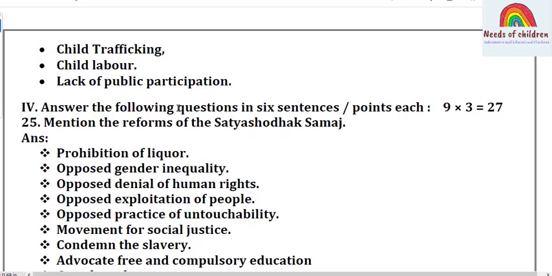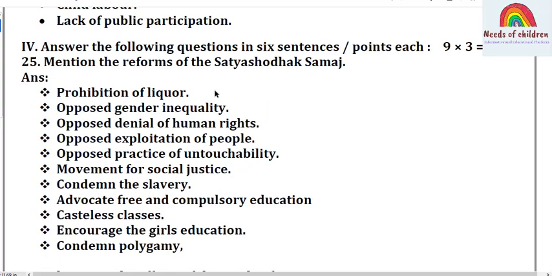There will be 9 three-mark questions. Each one carries 3 marks, total 27 marks. Among that, question number 25. Mention the reforms of Satyashodak Samaj.